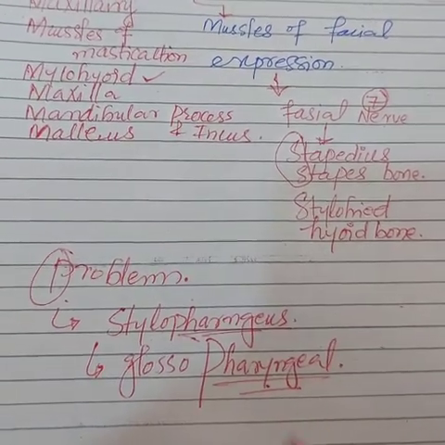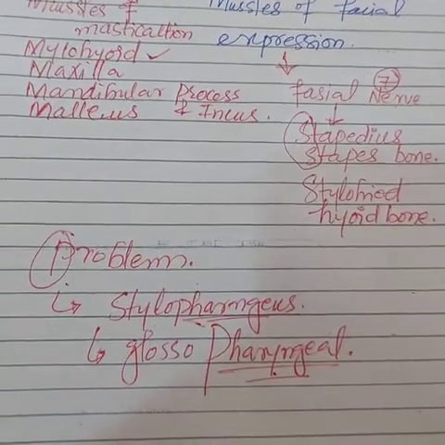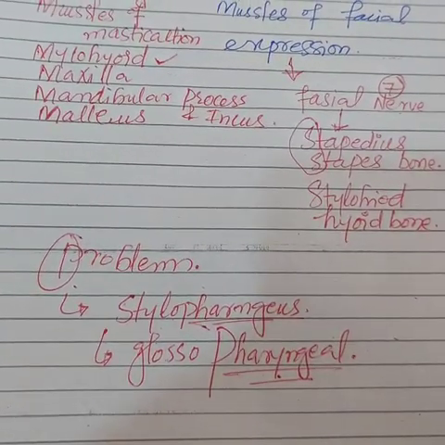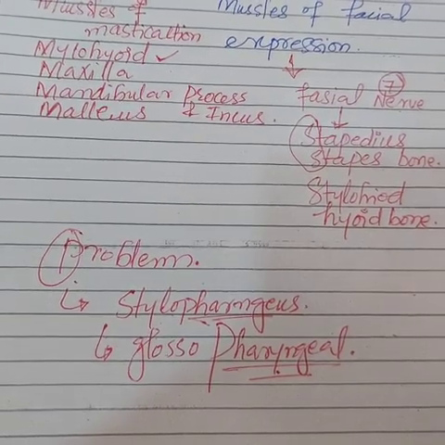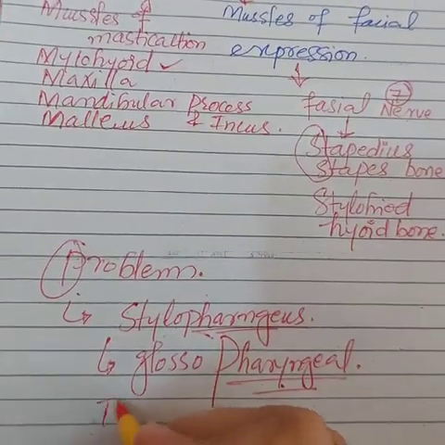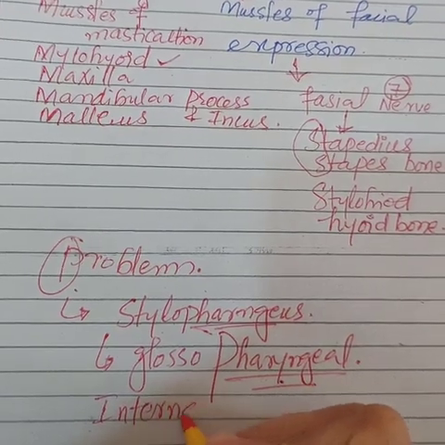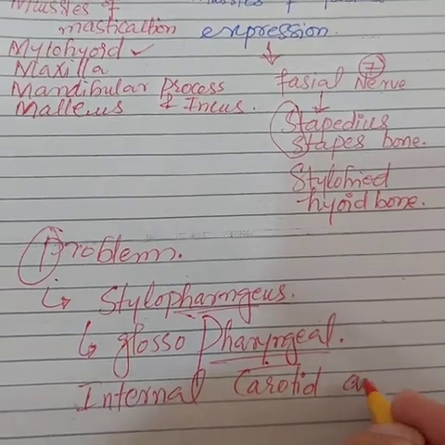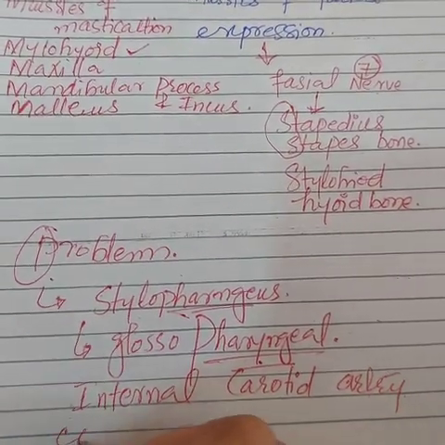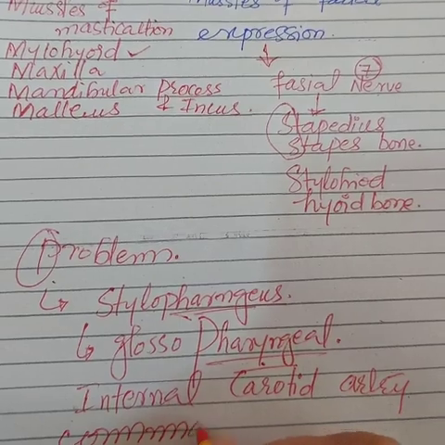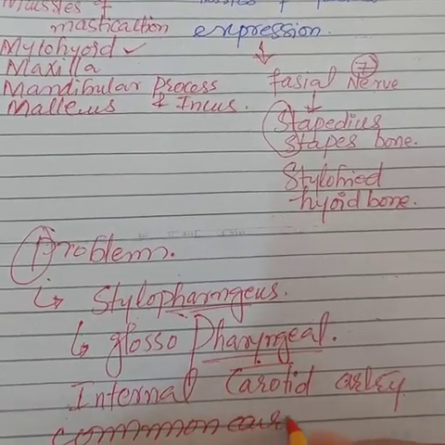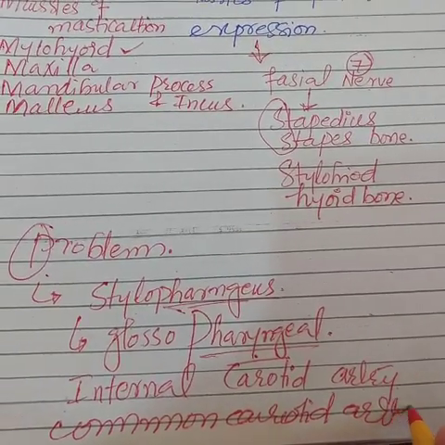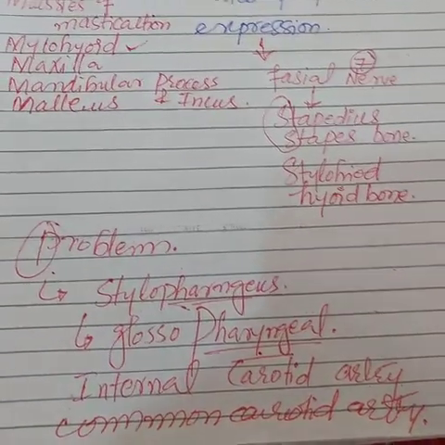And you know, there are two major vessels in our neck. If we cut those vessels, it will create a big problem and the patient can't survive. These are the internal carotid artery and the common carotid artery. So I have remembered it this way, that if I cut the internal carotid artery and the common carotid artery, it will create a big problem. So that's why these are the derivatives of third pharyngeal arch.